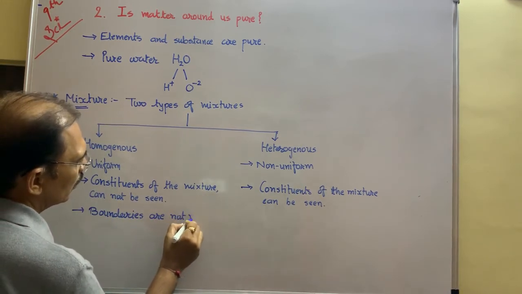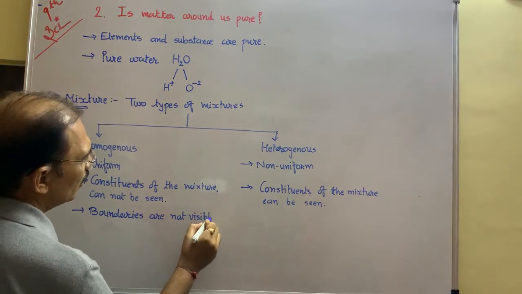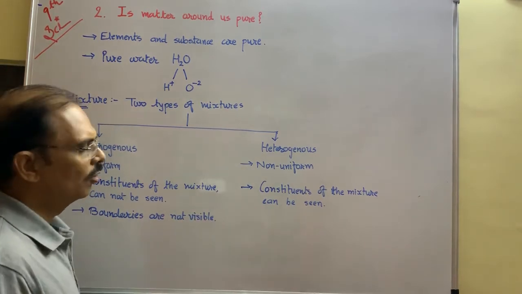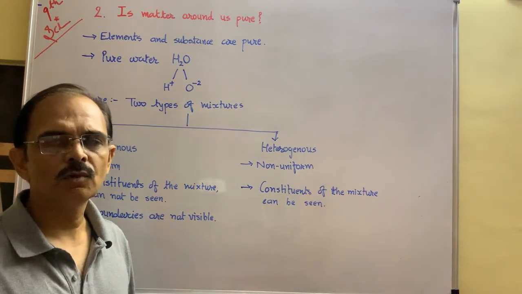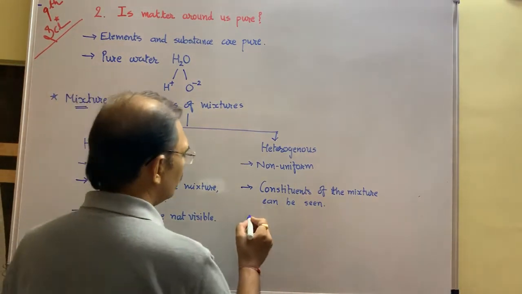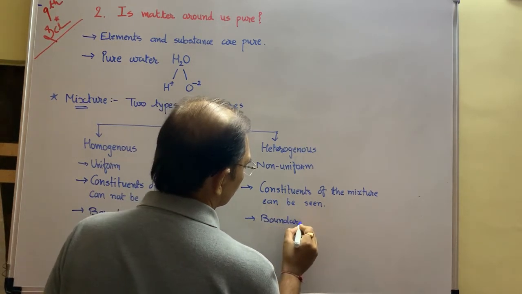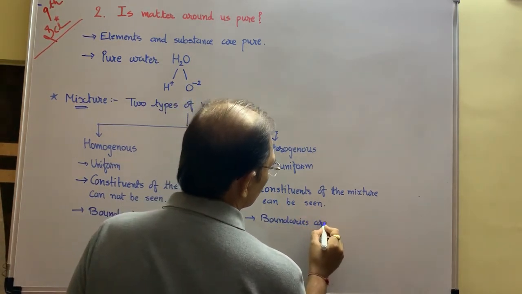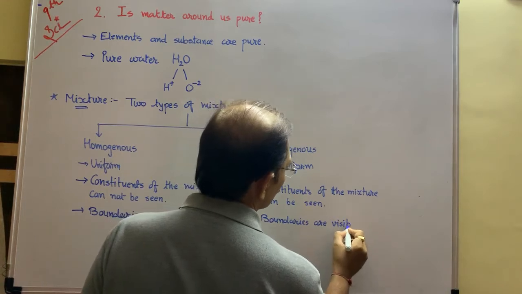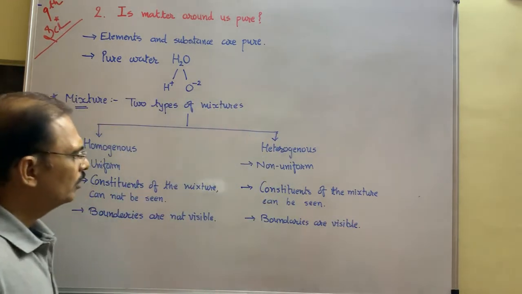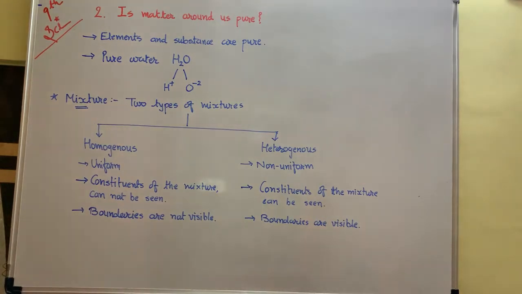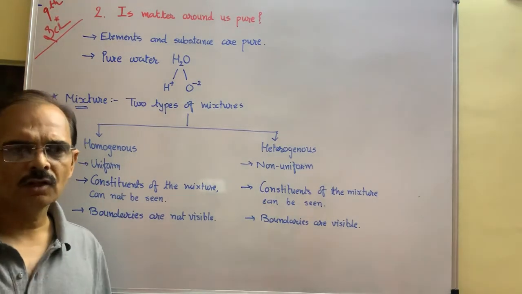You cannot tell how far the homogeneous mixture is spread. In a heterogeneous mixture, boundaries are visible. Here in a homogeneous mixture, the constituents are totally mixed, which we cannot see.